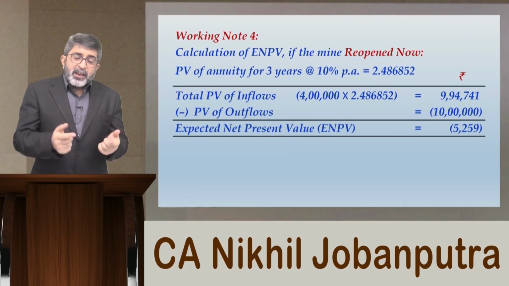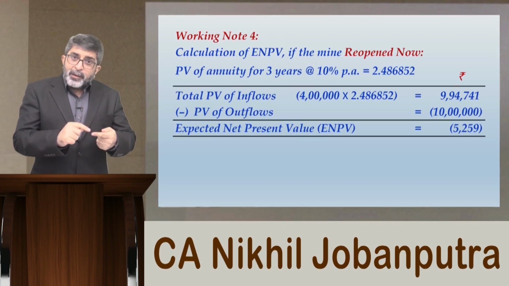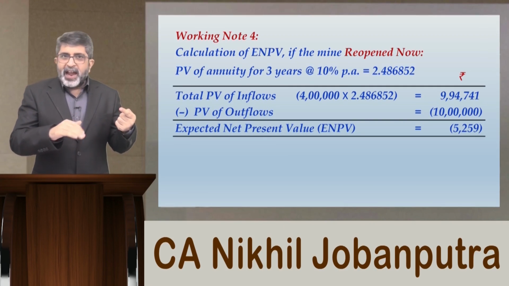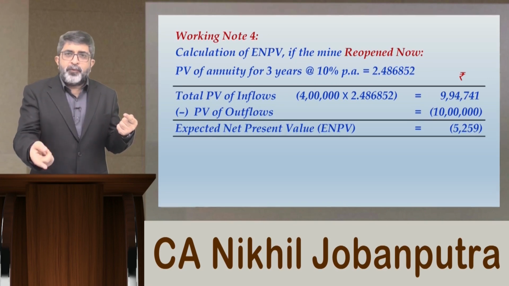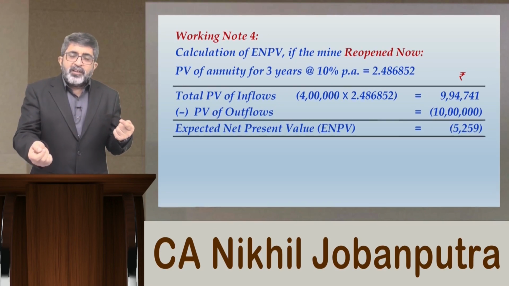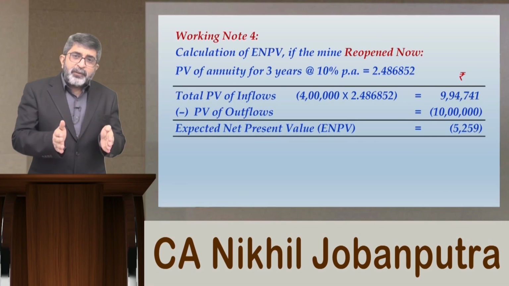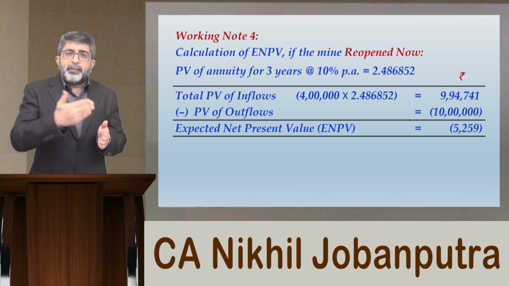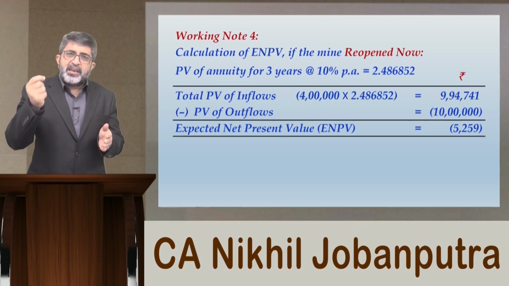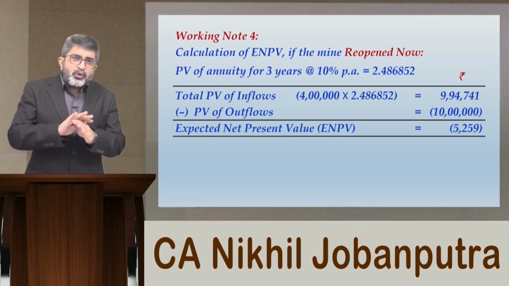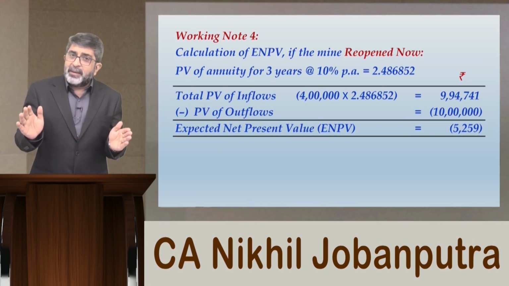Instead, if we wait for 1 year and let the price rise, see, at 1 year end the price may even fall. If the price falls, at the current price level itself, it is giving a negative NPV. If the price falls, definitely it will be a negative NPV. Then we don't even think of opening the mine.